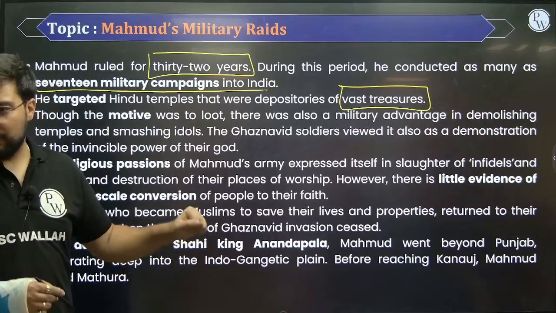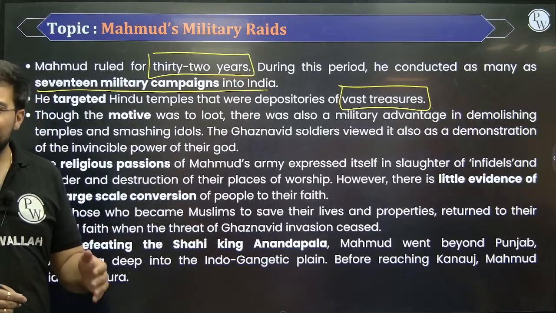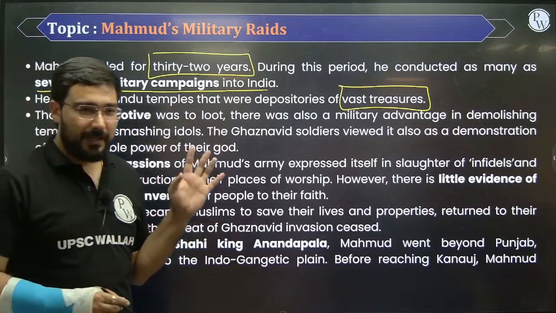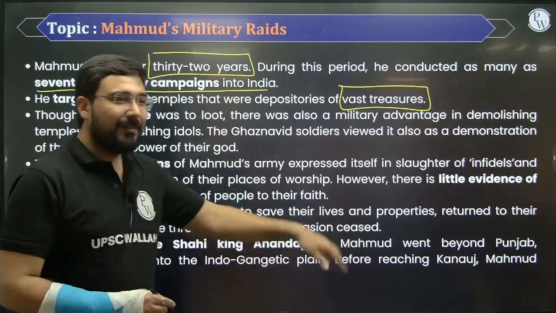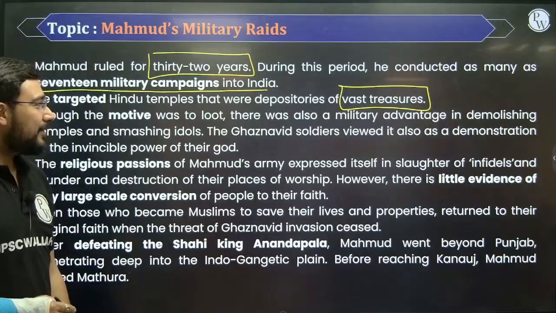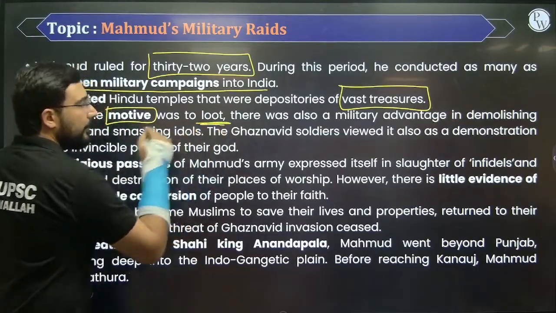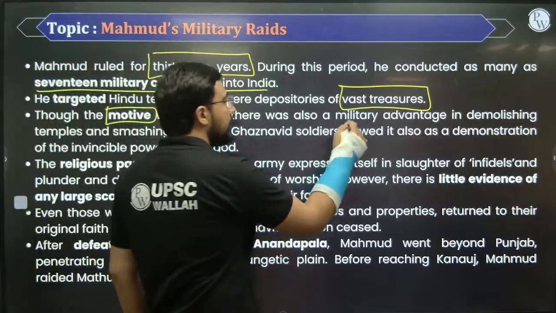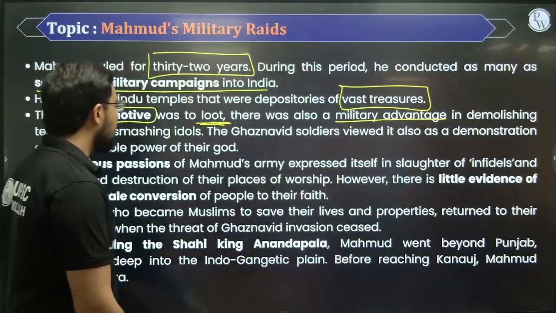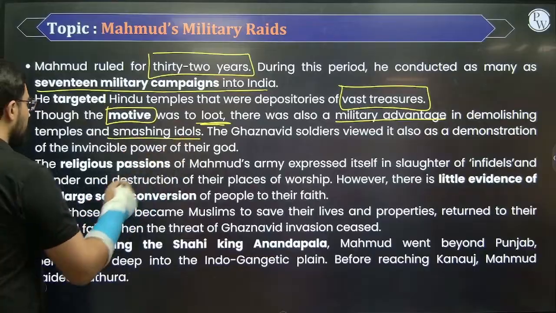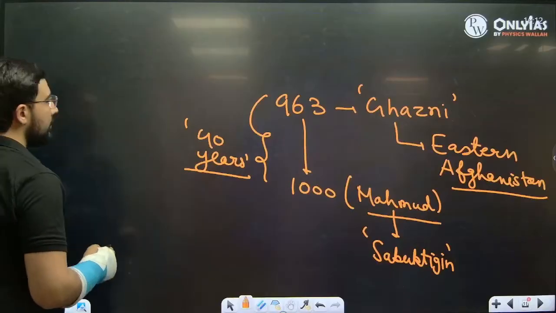राजा लेकिन मैं यहीं का बन गया. He didn't want to create an empire in India. He was a homesick person. आता था, लूटा और फिर वापस, है ना, अपने हिसाब से जिंदगी जीनी, यहाँ पर नहीं रहता. तो मेन मोटिव was to loot. There was also a military advantage in demolishing these temples. All of you understand the meaning of jihad? Yes? What's the meaning of jihad?